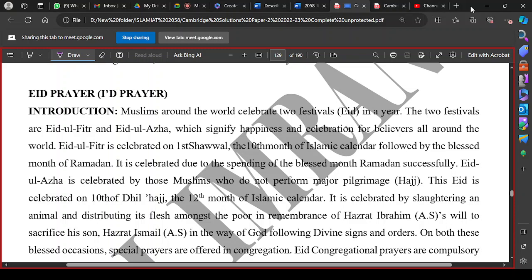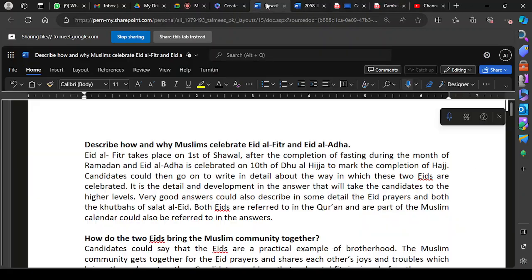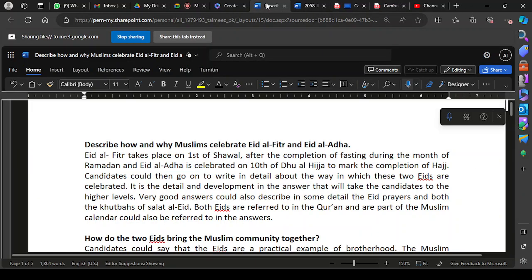Our today's topic is from paper 2, the pillars of Islam, and today we are going to discuss the method of Eid prayer, because sometimes this question could come in your exam: describe how and why Muslims celebrate Eid al-Fitr and Eid al-Adha.